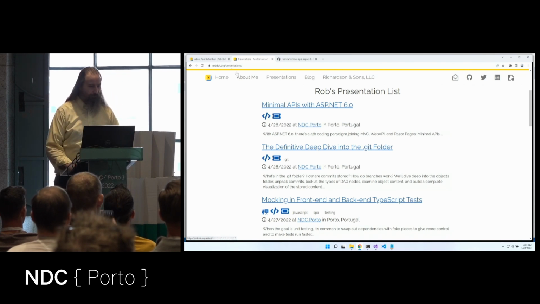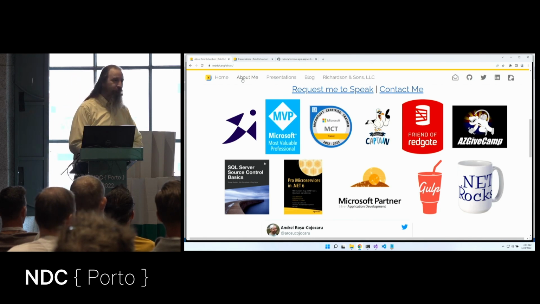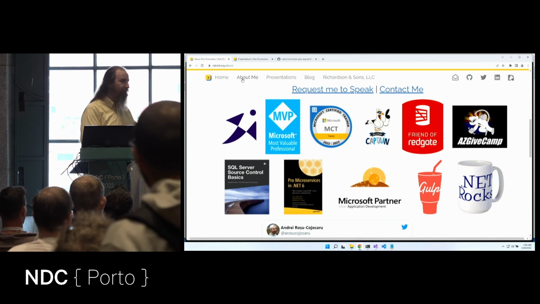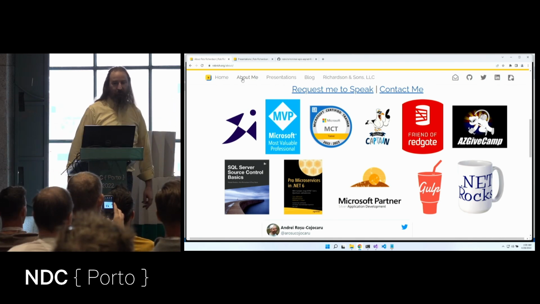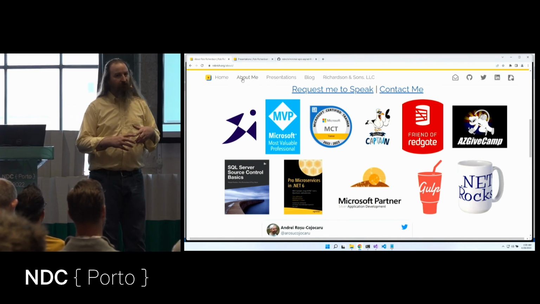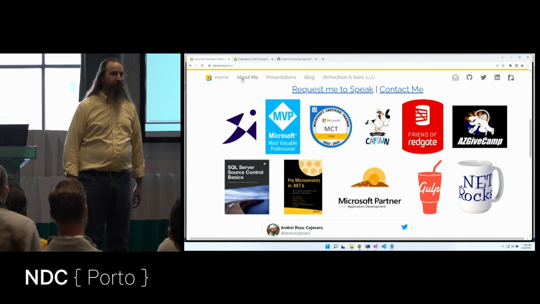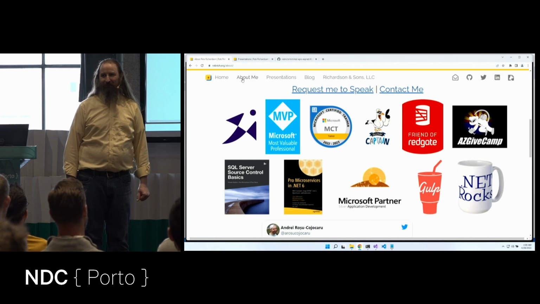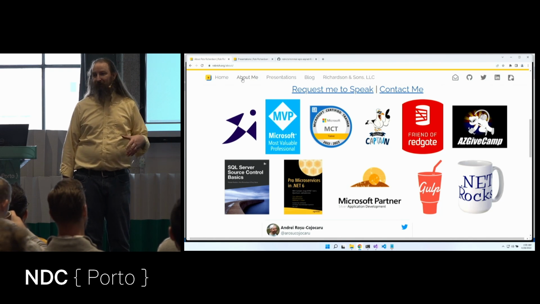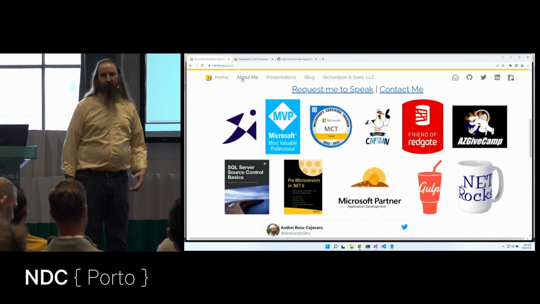While we're here on robrich.org, let's click on About Me and see some of the things that I've done recently. I'm a Jetpack developer advocate. If you're struggling to deploy your microservices to Kubernetes, I would love to learn from you. Some of the other things that I've done, I'm a Microsoft MVP, MCT, Docker captain, friend of Redgate. AZGiveCamp is really fun. AZGiveCamp brings volunteer developers together with charities to build free software. We start building software Friday after work. Sunday afternoon, we deliver the completed software to charities. Sleep is optional, caffeine provided. If you're in Phoenix, come join us for the next AZGiveCamp. Or if you'd like a give camp here in Porto or wherever you traveled from, hit me up on email or Twitter or see me here at the conference, and let's get a give camp in your neighborhood too.